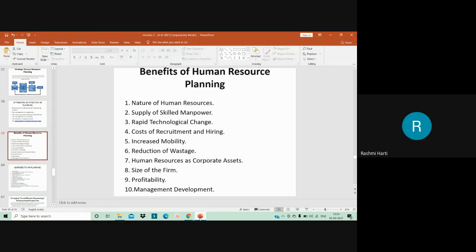Profitability. So in a profit system, the basic motivation for human resource planning, like other firm activities, would be its contribution to profitability. Okay, employee productivity is a major factor in profitability, which has stimulated interest in the realization of work. So when you have proper human resource planning, obviously you will have better productivity, and with that, better profitability. Management development. Okay, so proper human resource planning ensures development of managers through a proper training system. So these are the various benefits of human resource planning.